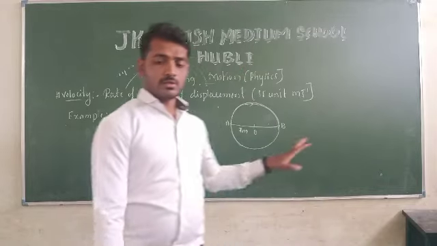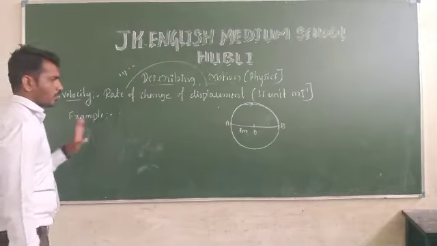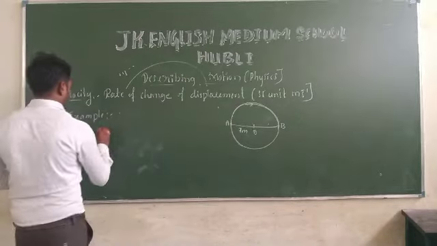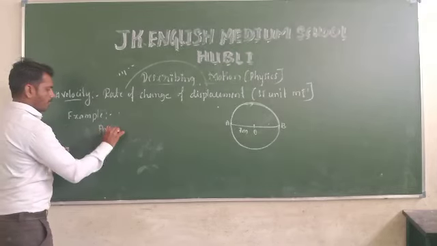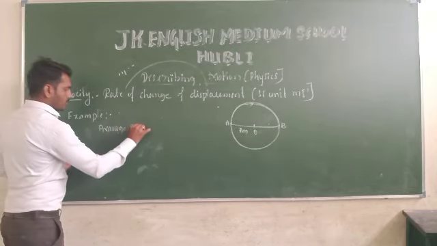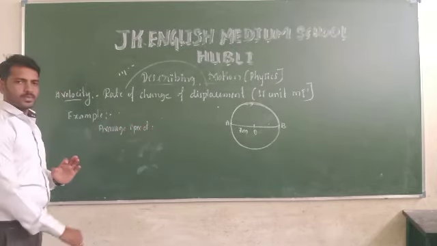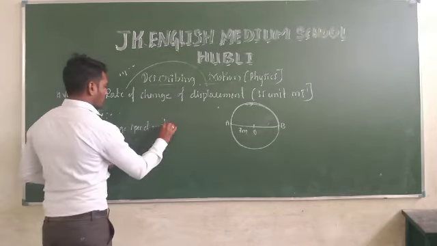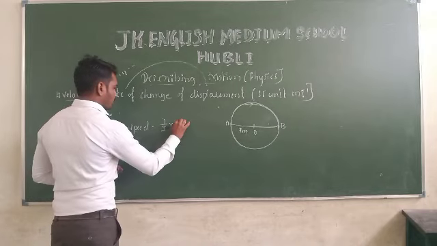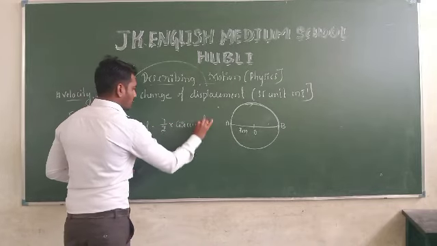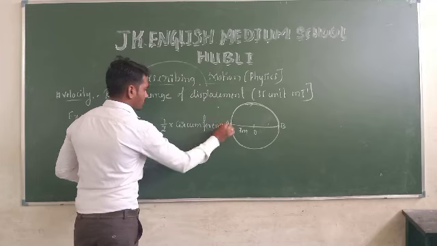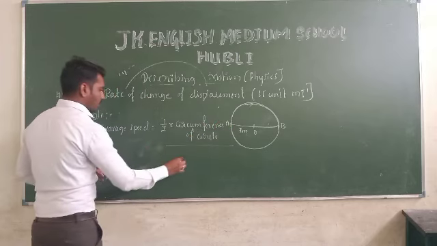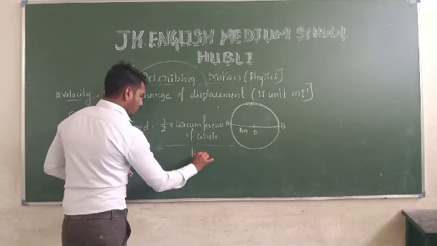So for the velocity, we first find the speed. How to find the average speed? The radius 7 is given. The average speed is equal to half the circumference of the circle divided by time.